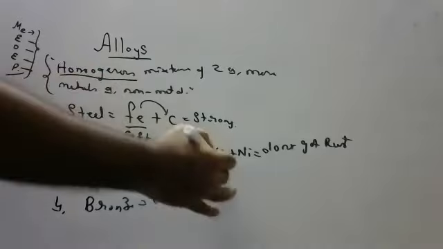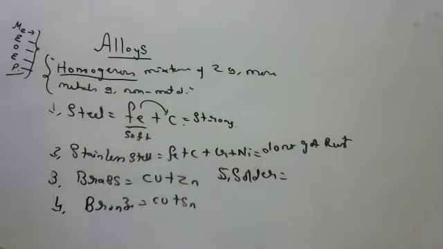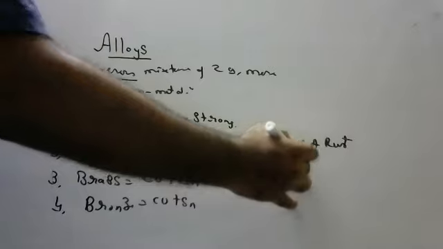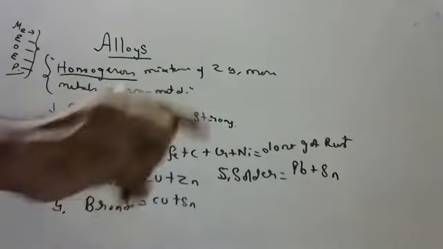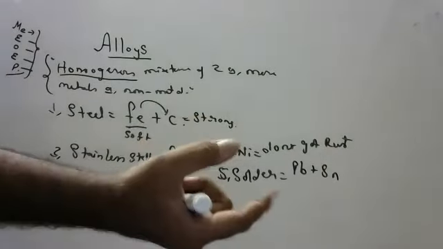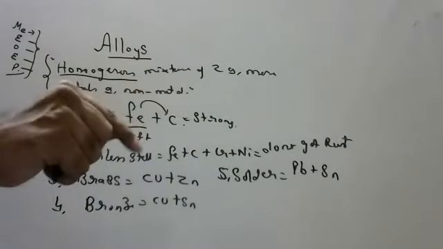Or else solder. What is the composition of solder? All these compositions are in your textbook. You should remember them and write them separately. Very important. Any one composition they ask in the exam, continuously, for 1 mark. What is solder? Lead and tin is solder. It is used by electricians in joining wires together. Did you see? Two wires they will solder like this with the soldering machine.